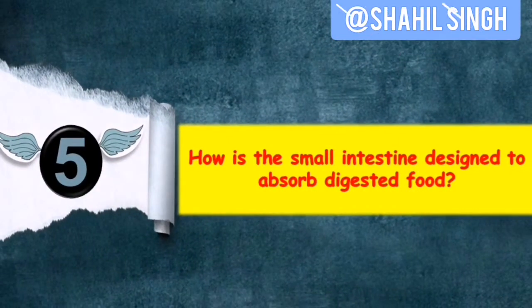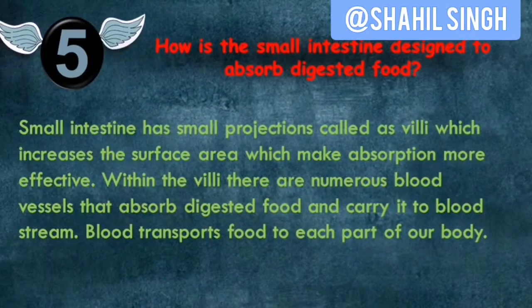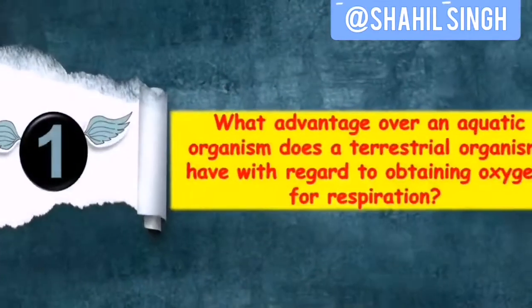How is the small intestine designed to absorb digested food? Small intestine has small projections called villi, which increase the surface area, which makes absorption more effective. These are also lined with blood capillaries, which readily absorb all the nutrients in the food. So the next question is,